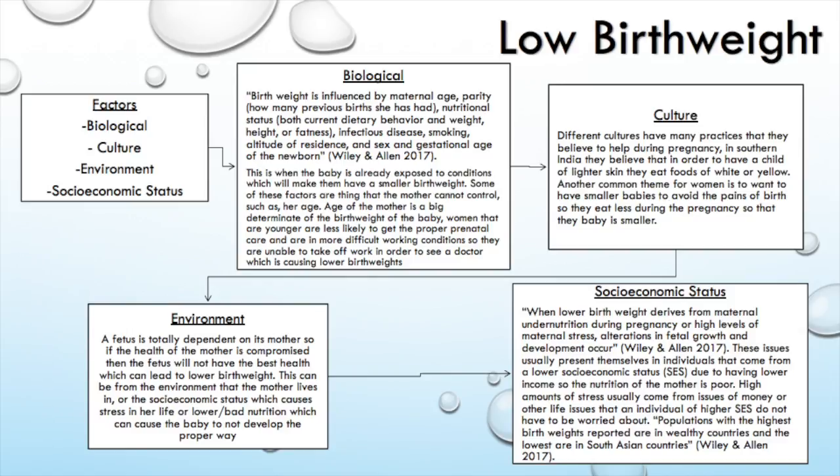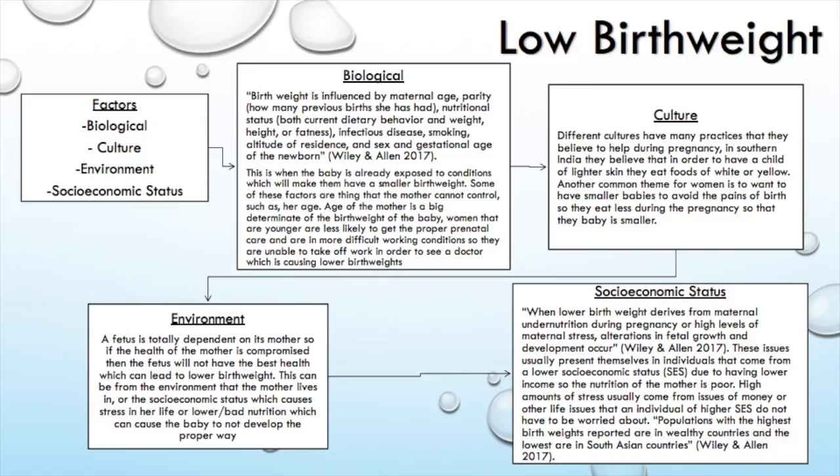So whenever we're looking at the society and the environment that the mother is living in, we're able to determine if she's able to get the proper nutrients to feed the baby while she's pregnant, if she's able to see doctors properly, and this can determine the weight and the size of her baby. So typically, if a mother is smaller, then the baby is going to be smaller, which is determined by the area that she is living in.